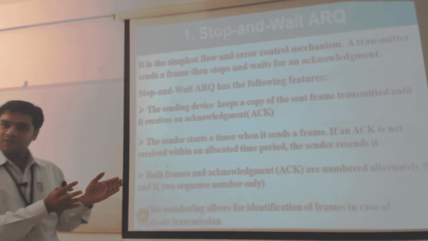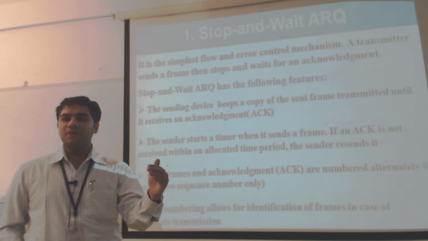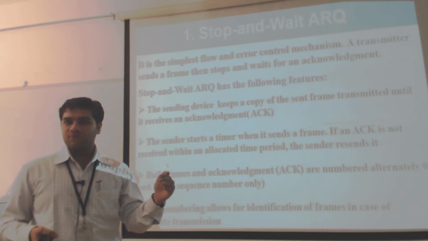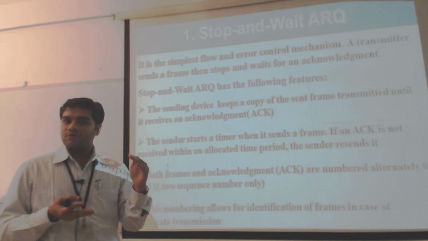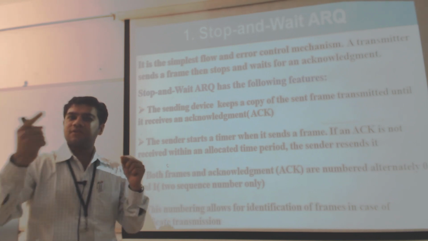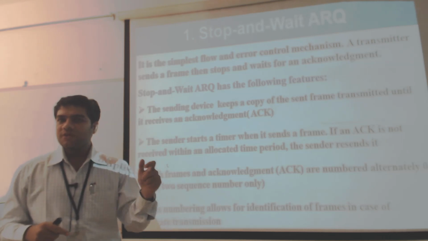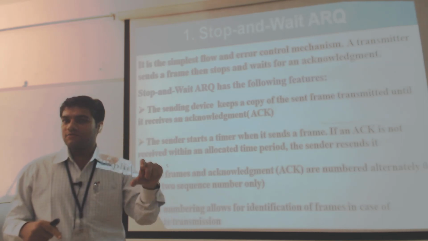So the transmitter is going to be transmitting the data and it is going to be waiting for a stipulated time. Why? Because we are going to be calculating the maximum propagation delay, the round trip time you are supposed to say: how much time is required to transmit the data, and at the same time, from the receiver end to the transmitter, how much time is required. Based upon that you are going to be deciding how much timeout period the transmitter has to wait.